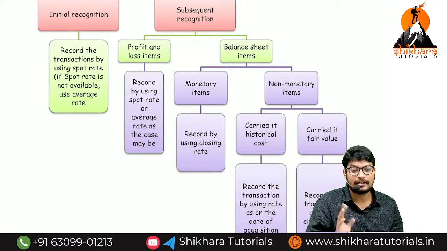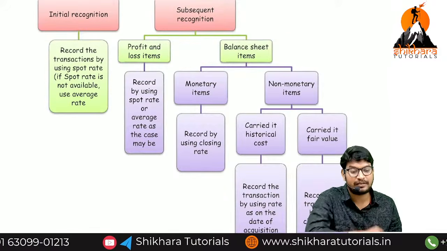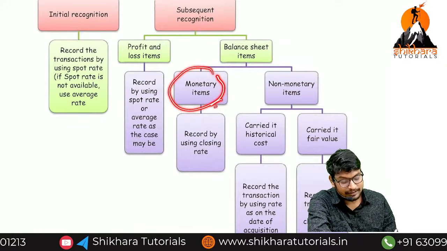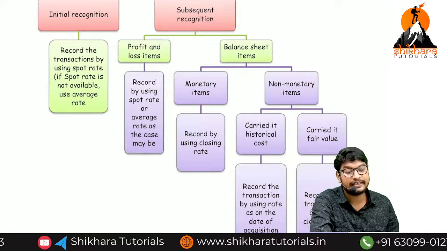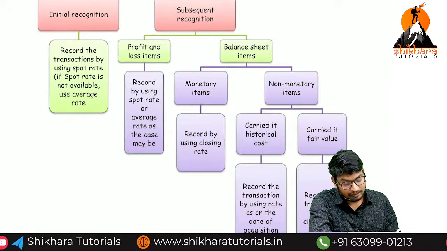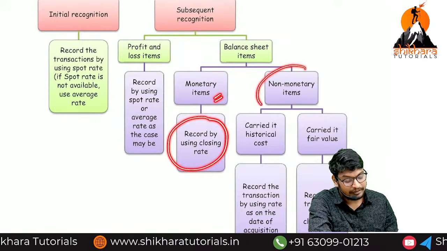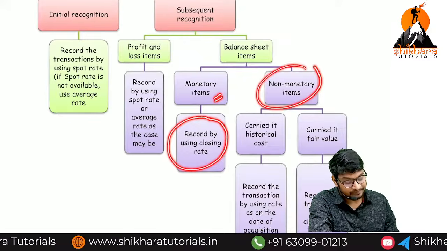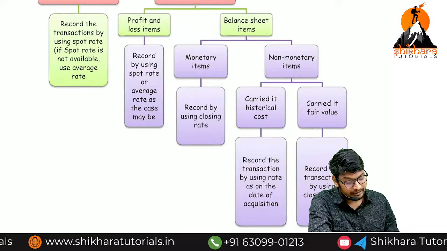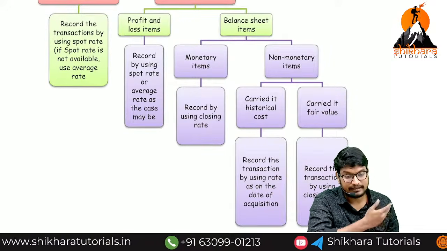Assets, for example, change in value through depreciation. Whatever value does not change is called a monetary item. A monetary item can be an asset or a liability, and it is recorded at the closing rate. A non-monetary item carried at historical cost is recorded at the spot rate or average rate, as the case may be.